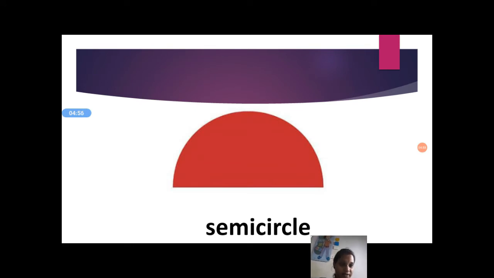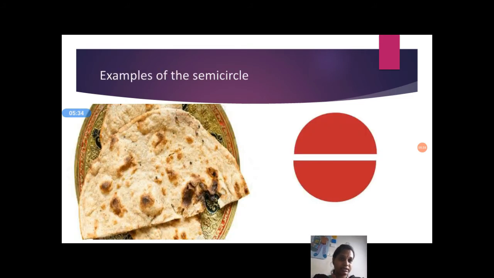Let's learn about the semicircle. Semicircle spelling: S-E-M-I-C-I-R-C-L-E. Semicircle means half. When we cut the circle in half, we get a semicircle. What do we call half? It is a semicircle. See examples of the semicircle.